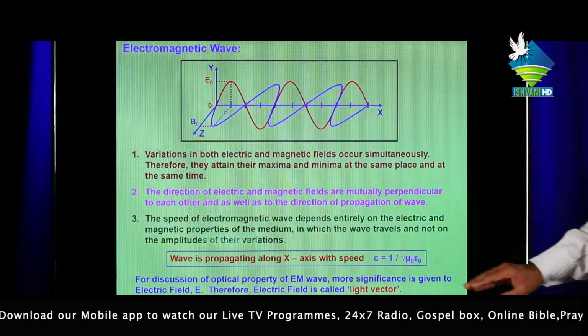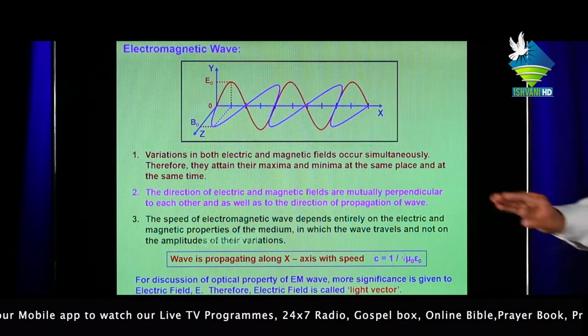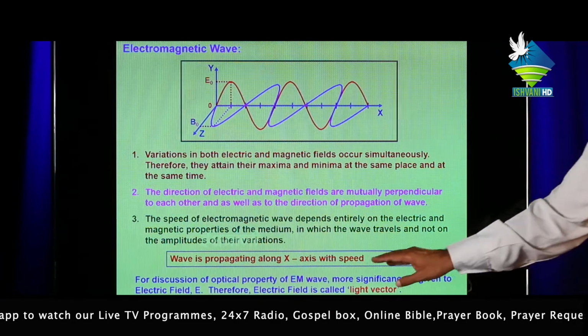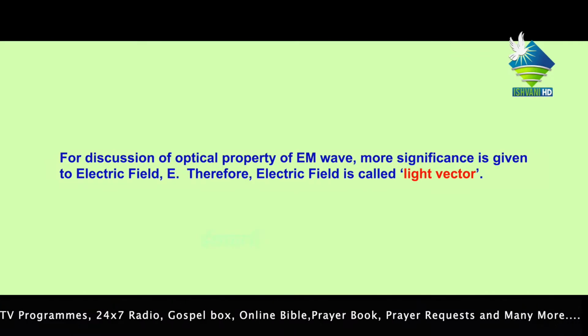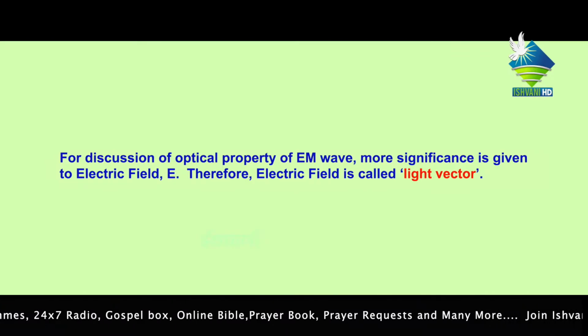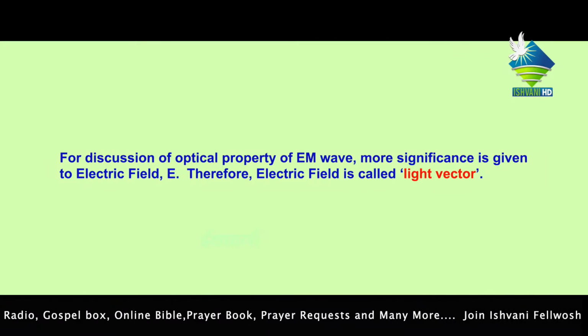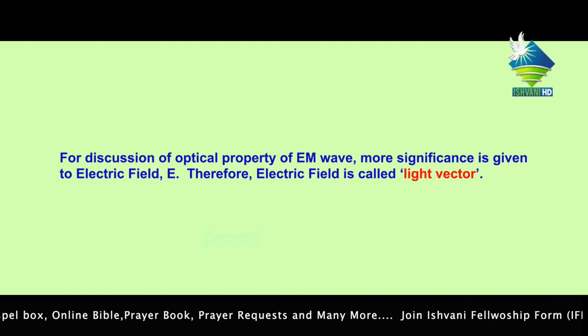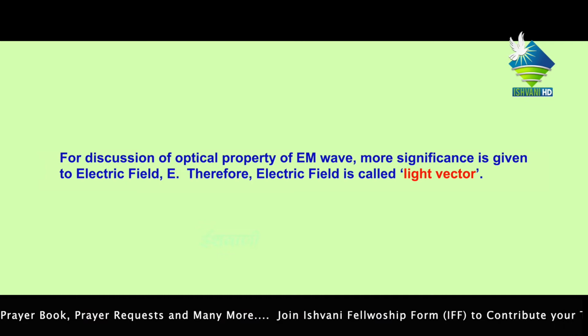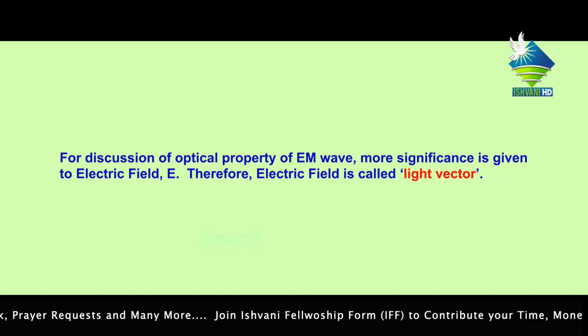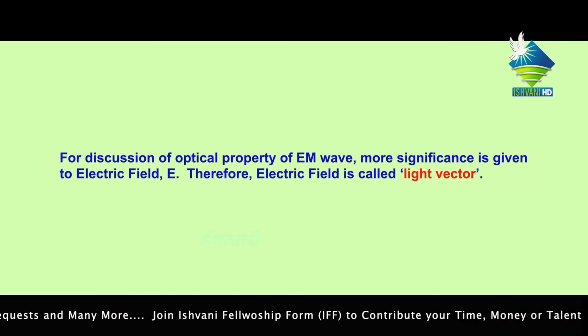This is the permeability of the vacuum and this is the permittivity of the vacuum. C means the velocity of light, 3 into 10 to the 8 meter per second. For discussion of the optical property of electromagnetic waves, more significance is given to the electric field, capital E. Therefore, the electric field is called the light vector.